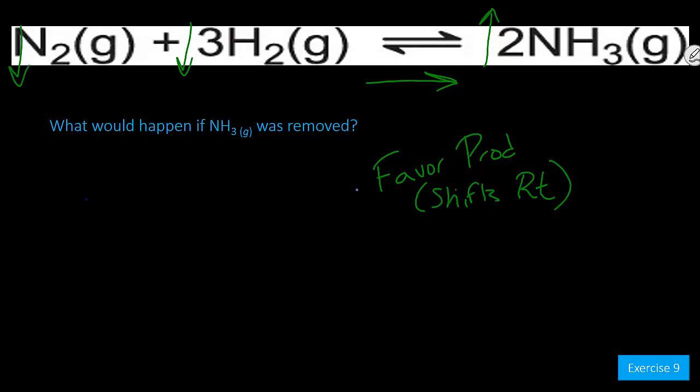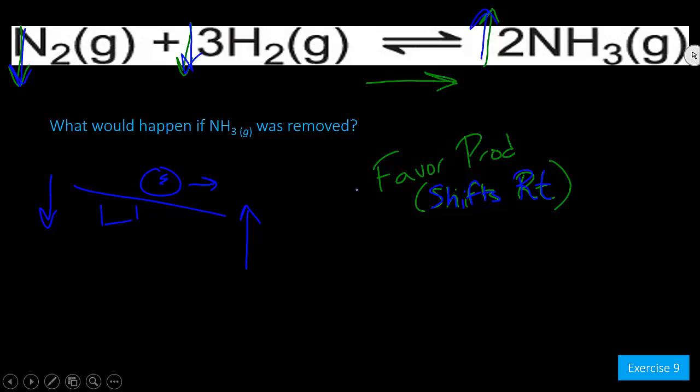With the table analogy, removing ammonia would be like kicking a cinder block out from our table. With no cinder block there, our table no longer lays flat. Our ball of equilibrium shifts to the right. In order to get the table to lay flat again, everyone on the right will have to pull up. Everyone on the left will have to push down. Our reactants will decrease in concentration. Our products will increase in concentration.